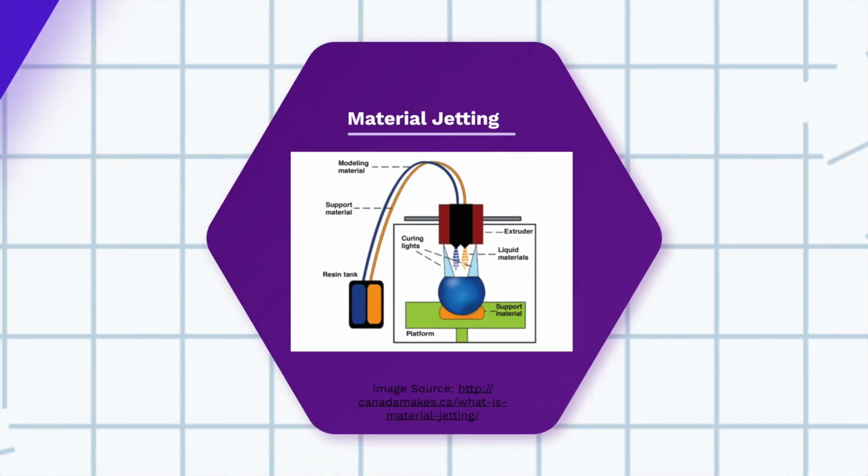Material jetting uses a container of liquid material such as wax or photopolymers, a type of plastic that hardens when exposed to light, and lays down the material layer by layer onto a build plate where it hardens. Material jetting is similar to inkjet printing, except instead of printing a single layer of ink, multiple layers are built upon each other to create a solid part.